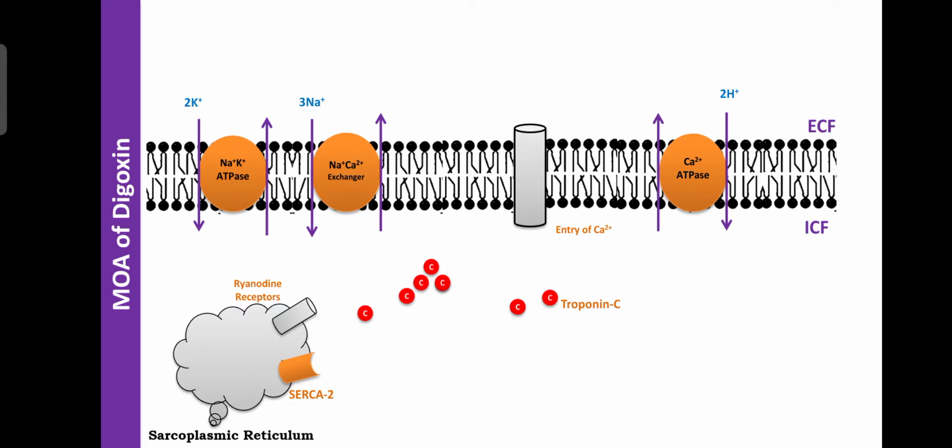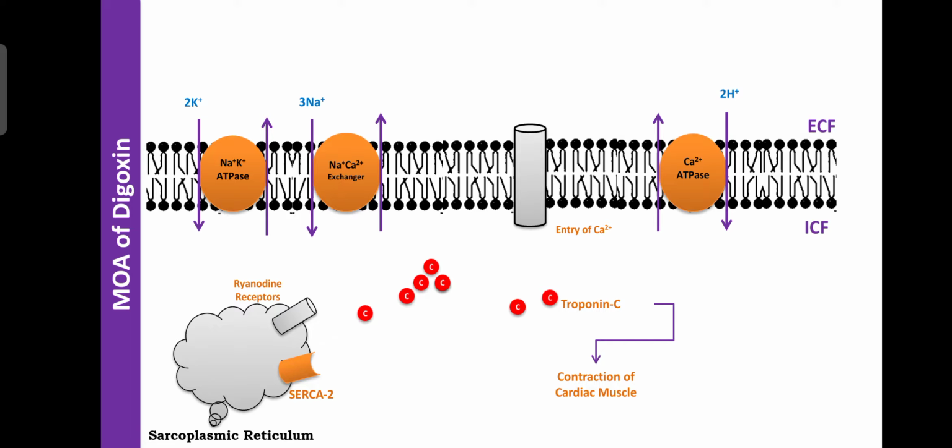Due to accumulation of calcium, troponin C is phosphorylated, or inactivated. Due to phosphorylation of troponin C, the myosin filament can fall on the actin filament.